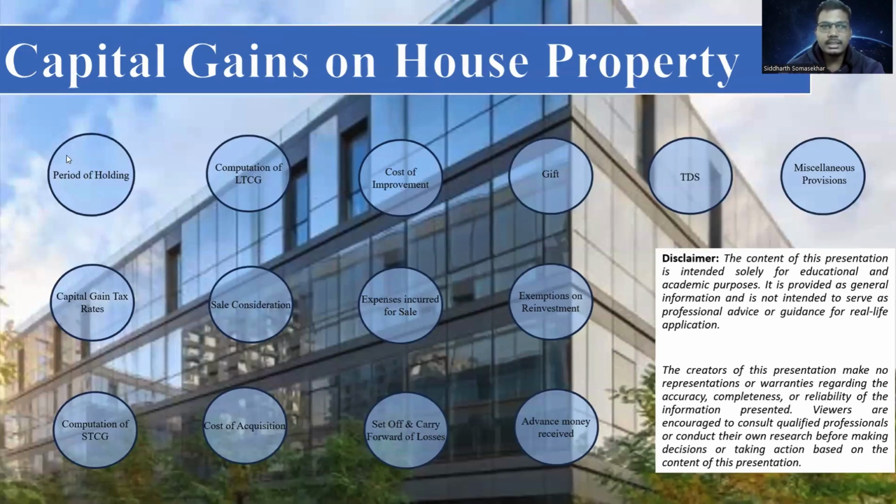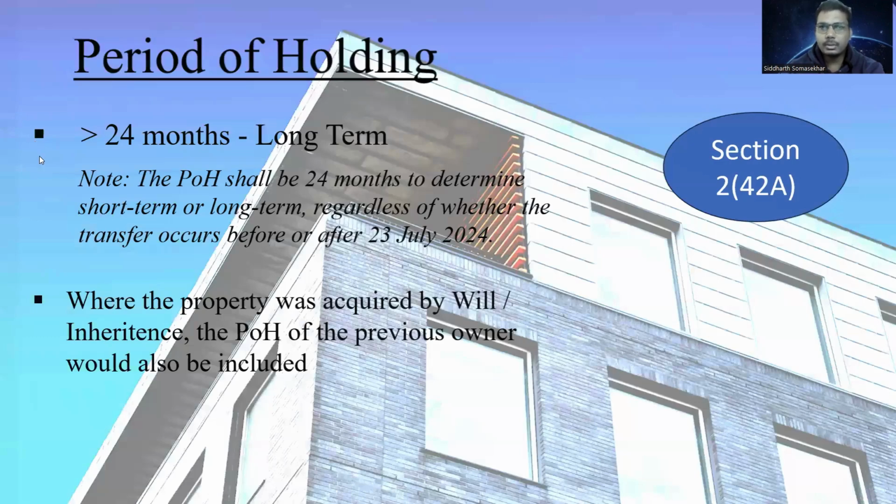Getting on to the first topic, that is period of holding. For period of holding, just remember 24 months. More than 24 months, long-term capital gain on house property; less than 24 months, short-term. Now, this 24 months is an amendment in the budget 2024. Earlier, it was 36 months. Now, it is 24 months. The only other point that needs to be understood in period of holding is that where the property was acquired by will or inheritance, the period of holding of the previous owner will also be included.